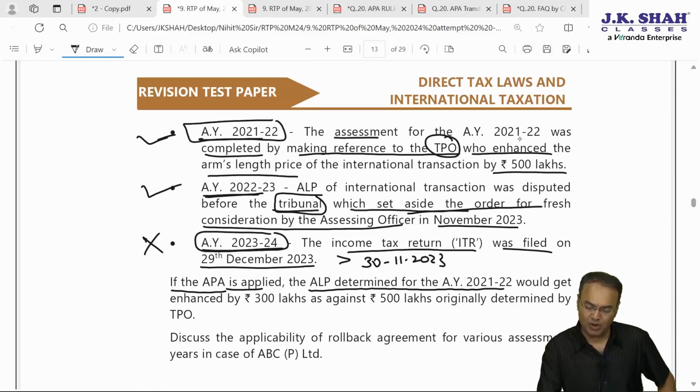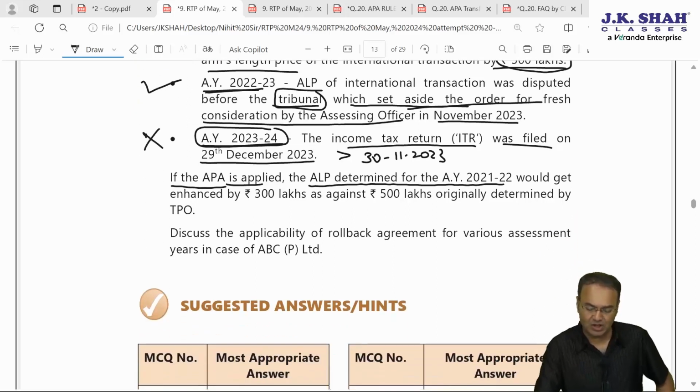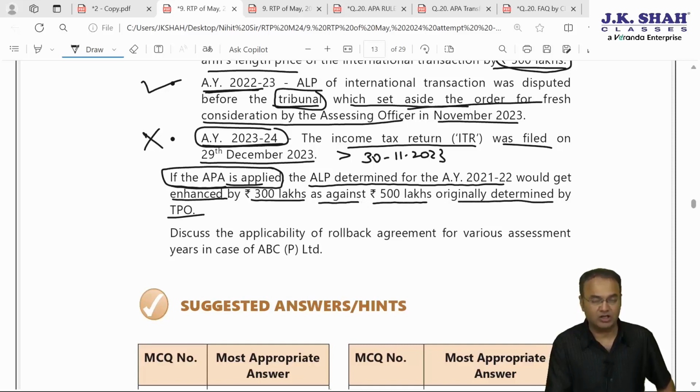If the APA is applied, the ALP determined for AY 21-22, whereby the AO referred to TPO and TPO enhanced the ALP by 500 lakhs, would get enhanced by only 300 lakhs as against 500 lakhs originally determined by TPO.